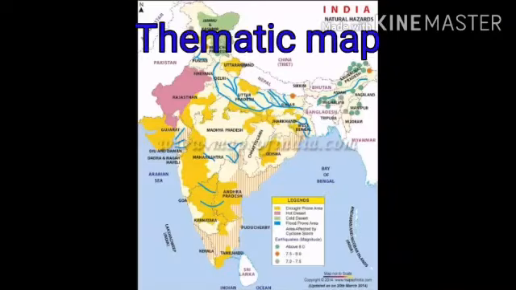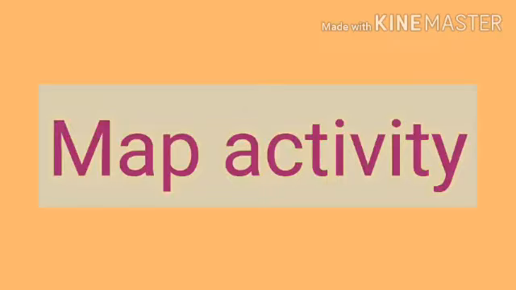Children, the map that we see here is a thematic map. Thematic maps give details about different aspects of different places such as weather, transport, tourist attractions, etc. They cover a certain theme or topic. I am sure the next time you see a map, you will be able to tell what type of map it is. Today, I am going to conduct a map activity in front of you. Hope you will enjoy this activity.